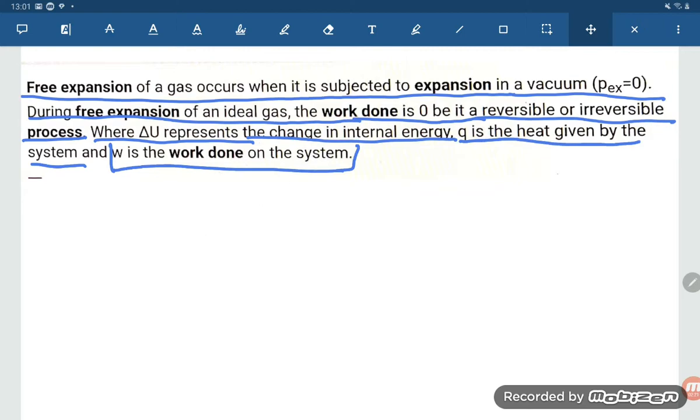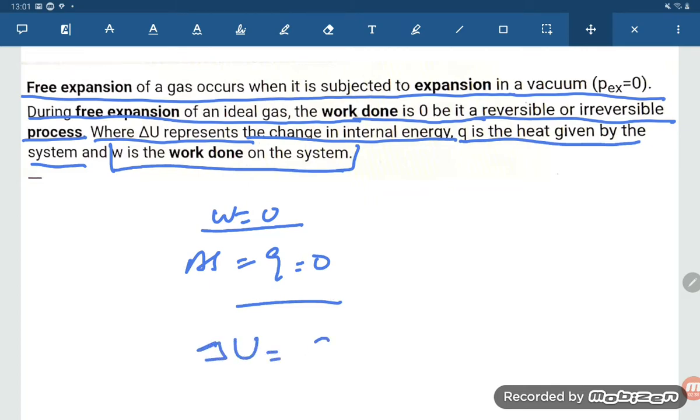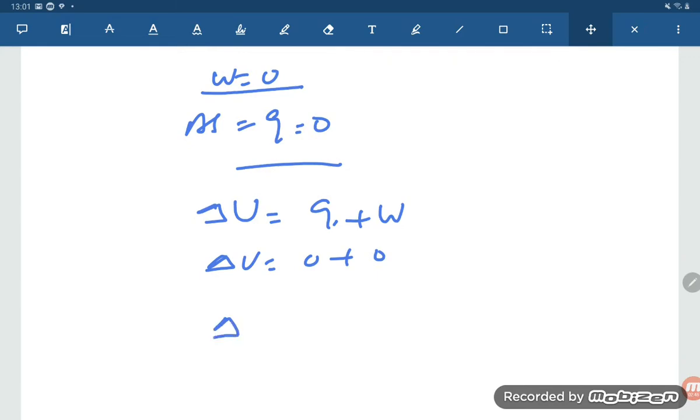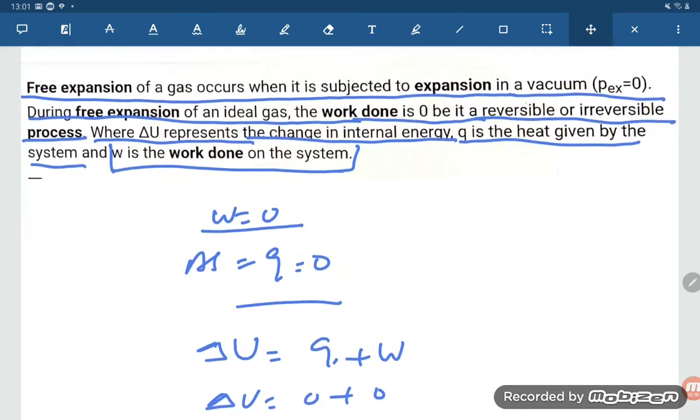So simply, you can understand that W is equal to 0 and Q is equal to 0. If W equals 0 and Q equals 0, then the internal energy change delta U is equal to Q plus W. So delta U is equal to 0 plus 0. The change in internal energy is also 0 in free expansion.